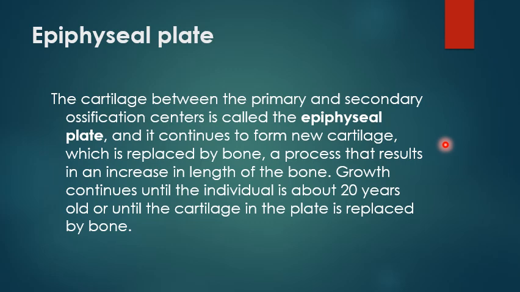Between the primary and the secondary center of ossification, there is an area known as the epiphyseal plate, which we talked about in the cartilage. This is hyaline cartilage. It remains cartilage until the age of 21 years. This epiphyseal plate divides to increase the length of the future bone. As it divides, increasing the length of the cartilage that will be replaced by bone during ossification, it increases the length of the bone.